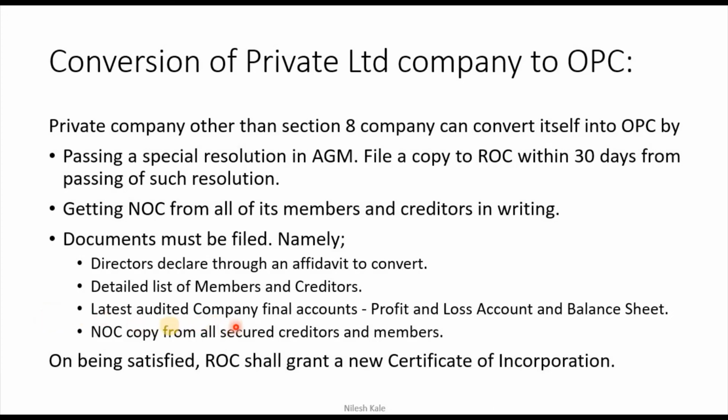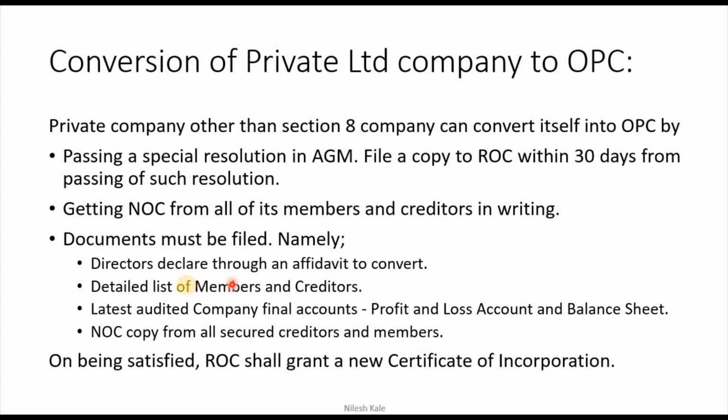You have to file the audited company final accounts and NOC copy from all secured creditors and members. NOC is necessary. NOC is a no objection certificate, a copy from all secured creditors and members is required. That you are telling to the creditors, you are telling to the members that you are becoming an OPC, right?